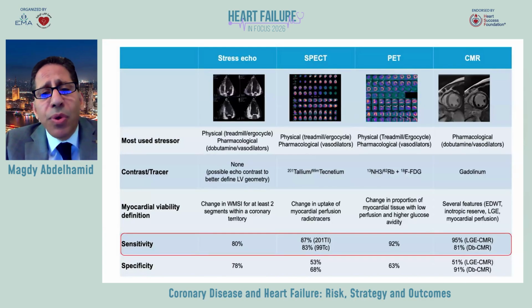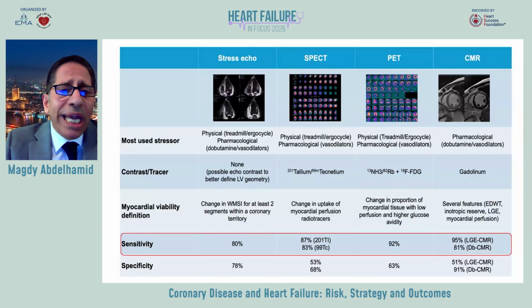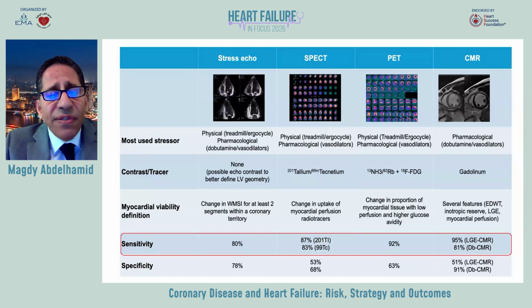And to detect whether the myocardium is viable or not, we have to use some imaging tools which can identify which patients are ideal candidates for revascularization. In daily practice, we can use stress echo, where myocardial viability is defined as a change in the wall motion score index for at least 2 segments within a coronary territory. The sensitivity of stress echo is around 80%.